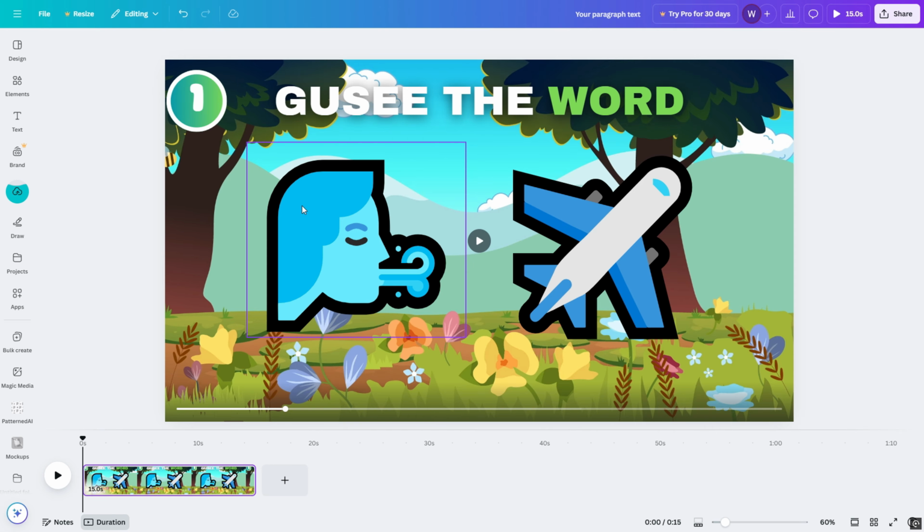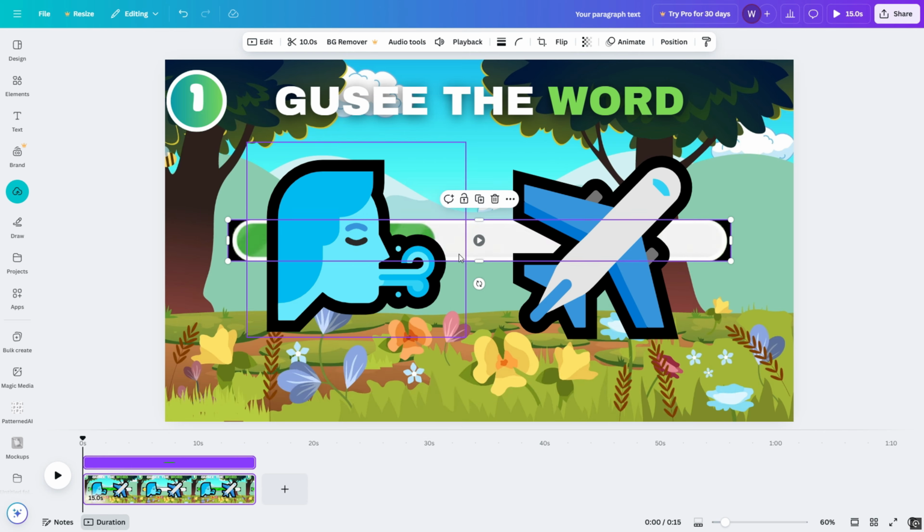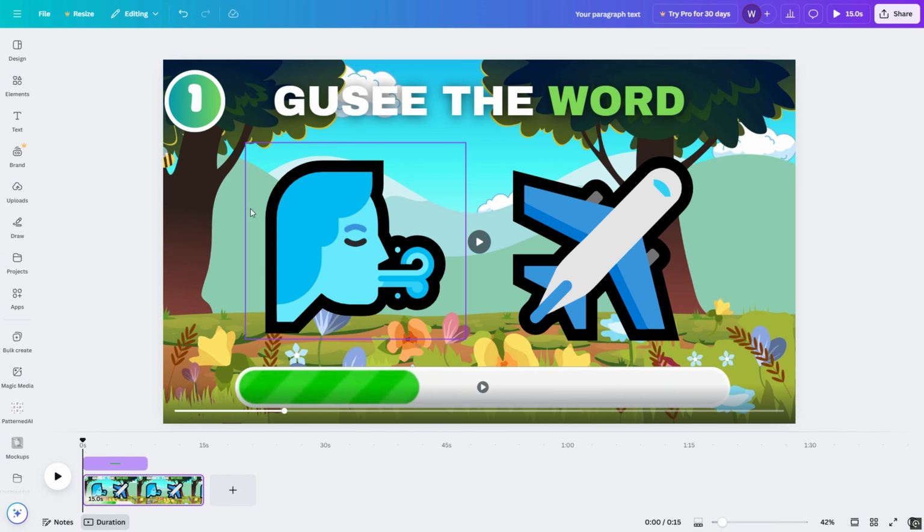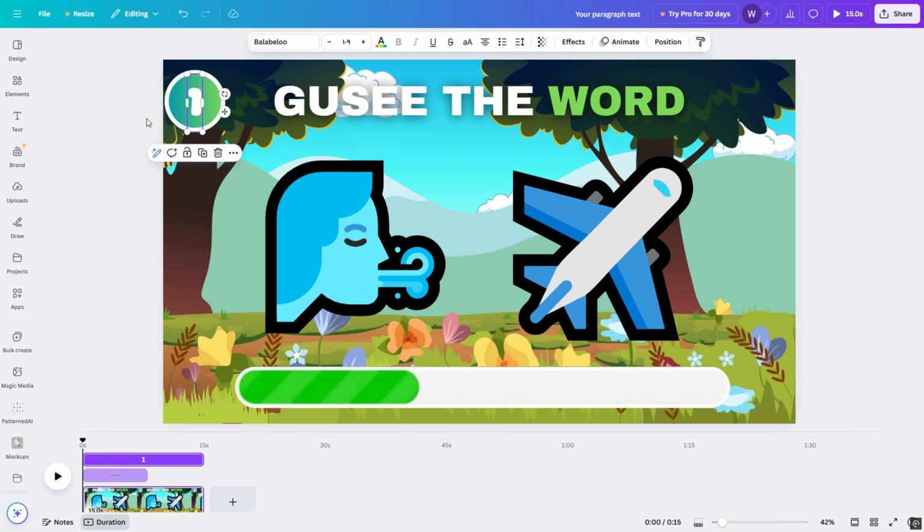I have one ready, and you can bring your own timer, and that is what I prefer so that you stand out. Okay, now that I have placed everything, I will add animations to the elements, which is important in the video to add life.